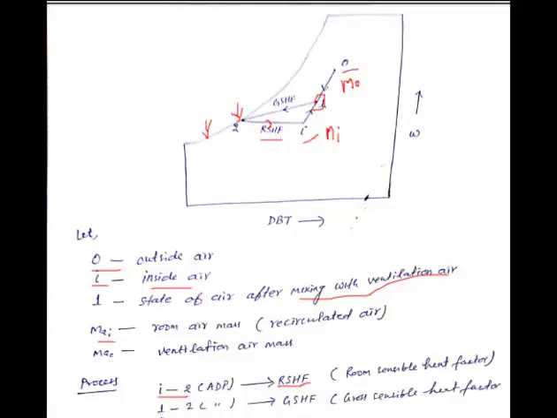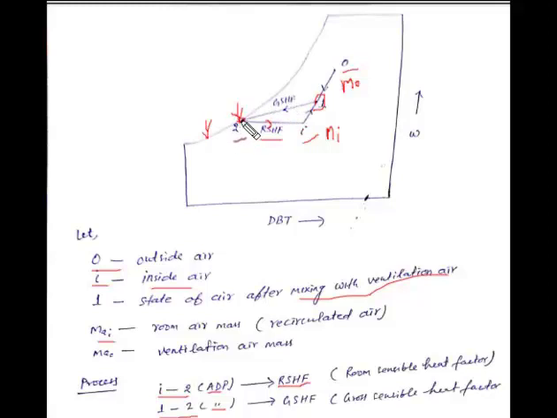Here process 1 to 2 happens over the air conditioning equipment, over the cooling coil. This is known as the grand sensible heat factor line. This line indicates the process that happens over the cooling coil in the air conditioning equipment. Here point 2 is also known as the ADP, because this is the lowest temperature of the cooling coil for this process, which happens over the saturation line.